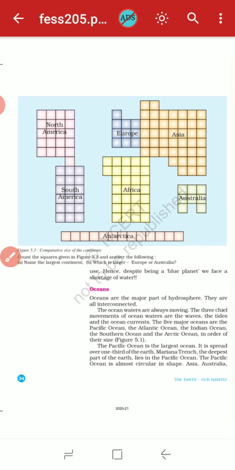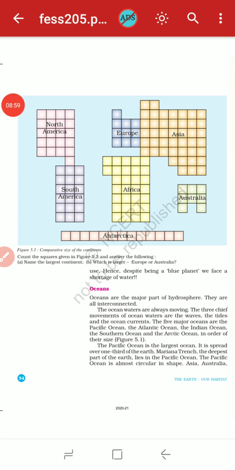Count the squares given in figure 5.3 and answer the following. First of all, name the largest continent. Is it Europe or Australia? Yes, of course, it is Europe as compared to Australia. In this way you can count all the boxes and conclude which continent is bigger and which is smaller.